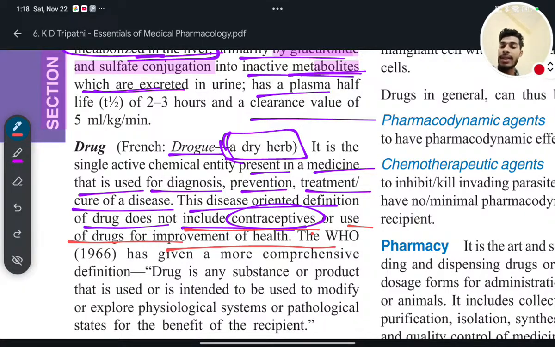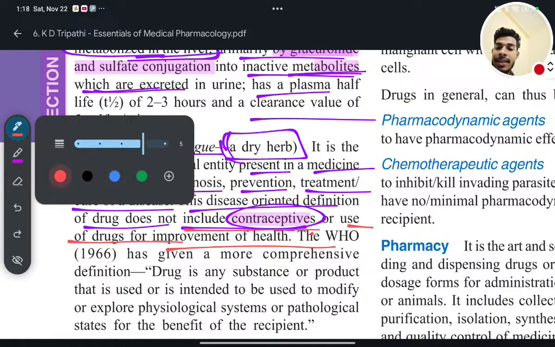Even mosquito repellent is also included under the drug, but contraceptives are not included under the drug. Contraceptive is not considered under the drug. So you have to remember that point, contraceptives. Okay. Next thing is that